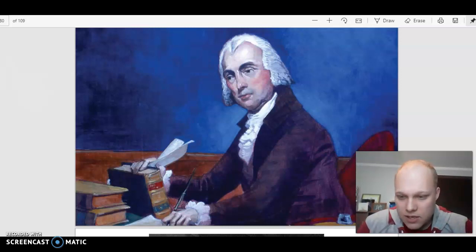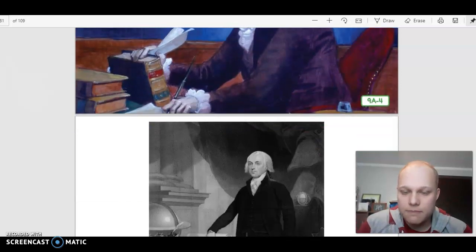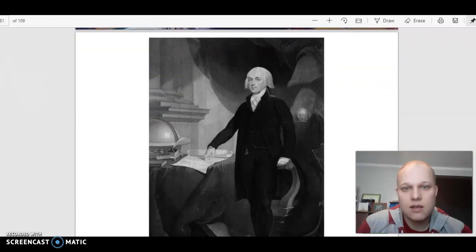Over the years, as the United States changes, Americans have found that the Constitution needs to change a little bit too. To do this, Americans add amendments which are changes or additions to the Constitution. The amendments are believed to make the Constitution better for the lives of the American people. Alright, so amendments can still be made today.